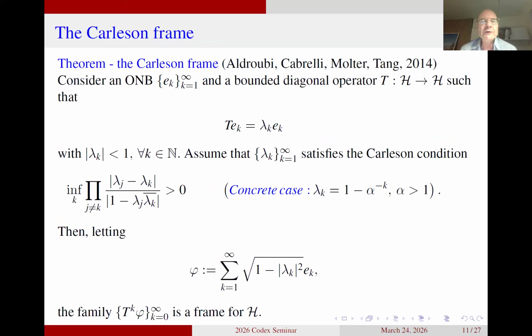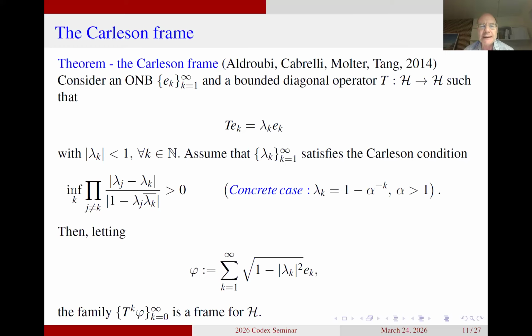The Carlson frame was introduced by Akram Aldroubi, Carlos Cabrelli, Ursula Molter, and Sui Tang in 2014. And it's a really beautiful example of a frame that has a very particular structure. It is defined by what we call an orbit of a bounded linear operator. So what that means is what you can see in the last line. At the moment, just skip all the technical conditions and go to the last line of the slide.